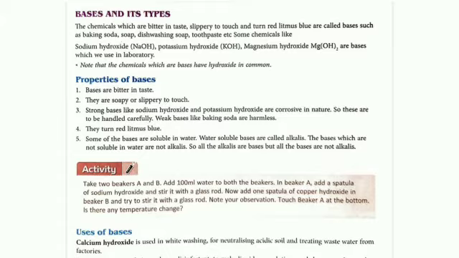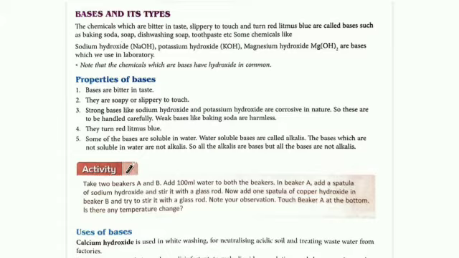Now there is an activity. Take two beakers, A and B. Add 100 ml water in both the beakers. In beaker A, add a spatula, meaning one spoon, of sodium hydroxide and stir it with a glass rod. And add one spatula of copper hydroxide in beaker B and again stir with a glass rod.